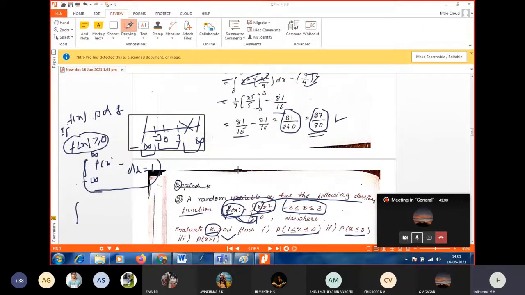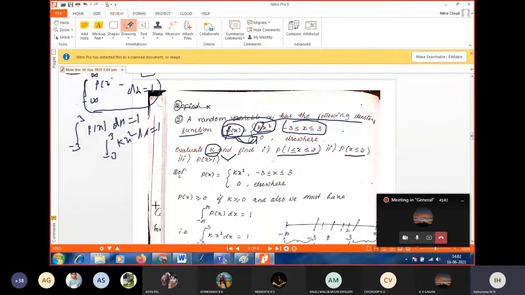So now we have to find k. For that, instead of minus infinity to plus infinity, what shall I take as the interval? Minus 3 to plus 3. Very good. Integral from minus 3 to plus 3 of f of x dx is equal to 1. That we have to consider to find k. So substitute: what is our f of x? Kx square, so kx square into dx is equal to 1. Now integrate. Keep k outside, then integrate.